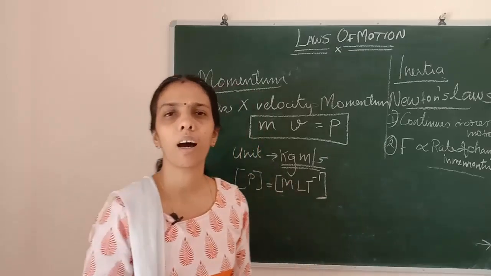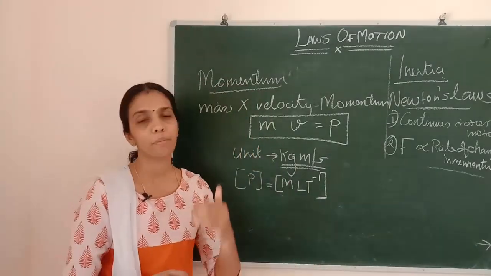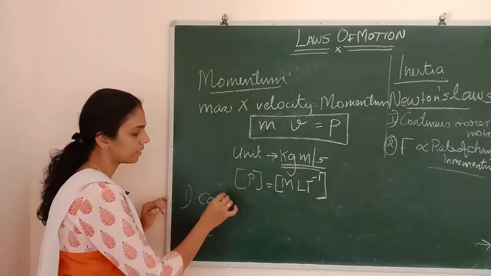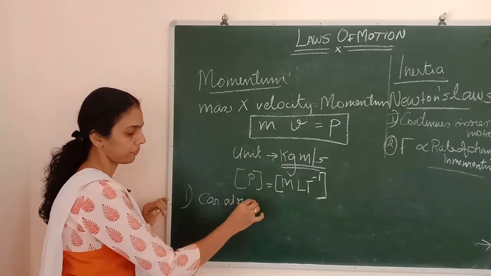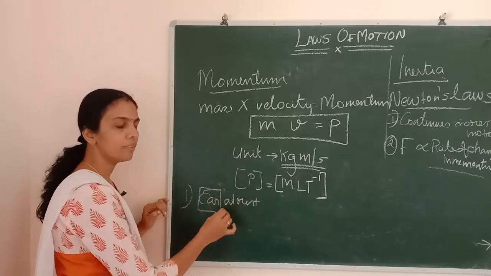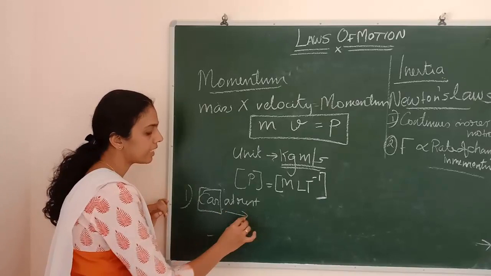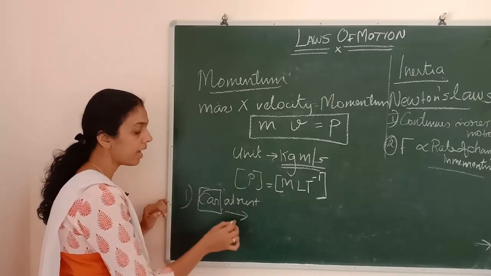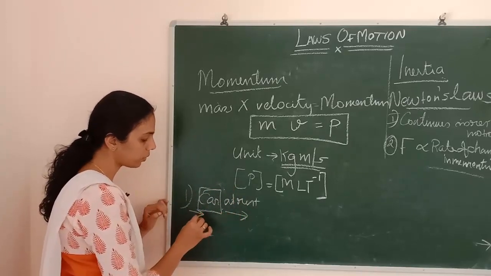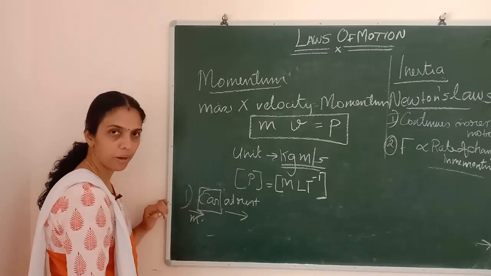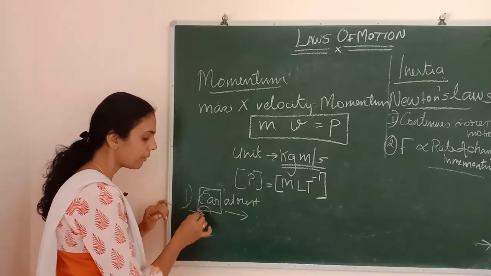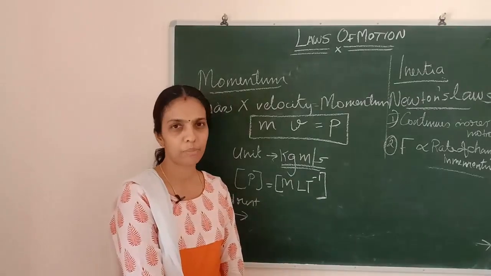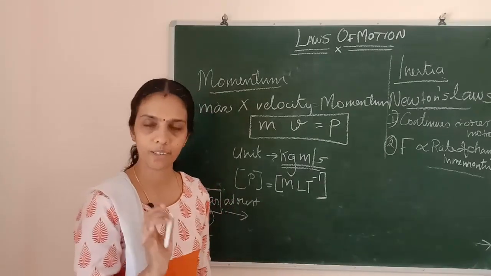So what will be the after effect of momentum? First I am considering one example. See, a car which is at rest. While we are moving this way, an object which is having mass m is moving and we are hitting that car, by mistake. What will happen? Maybe we will get a small hurt over here, that's all, isn't it?